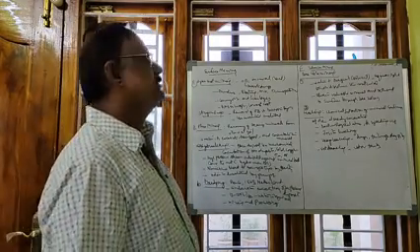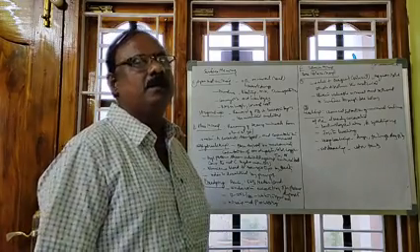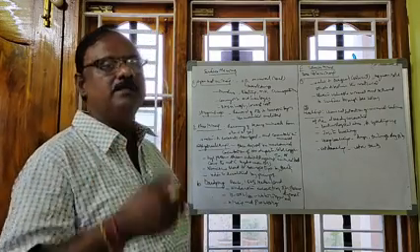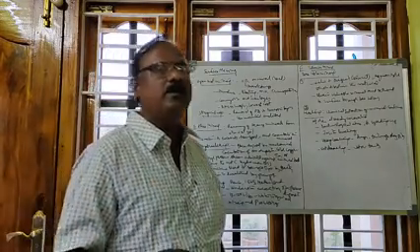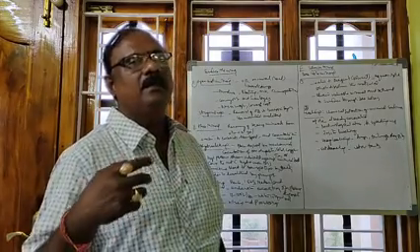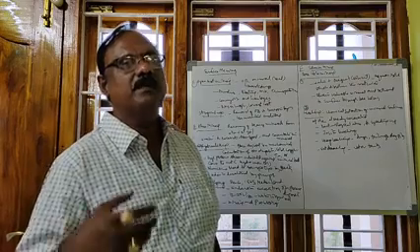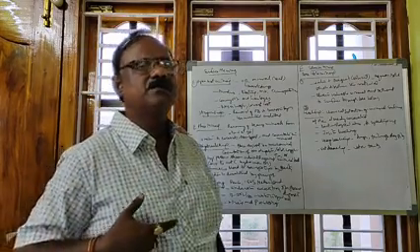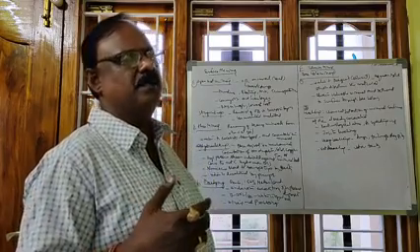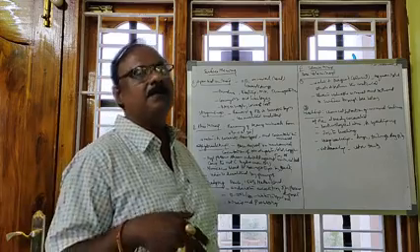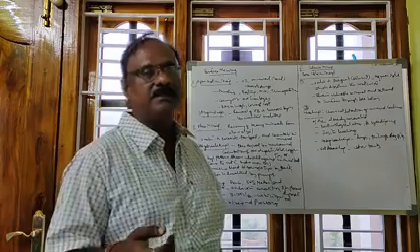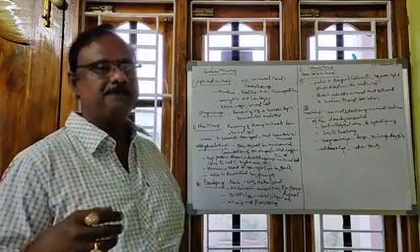So open cast mining is there. Generally coal is excavated by open cast mining, and iron ore, copper ore, bauxite ore, and many metals are excavated by open cast mining. Underground mining may be there, but if the material is available nearer to the surface, then we prefer open cast mining.